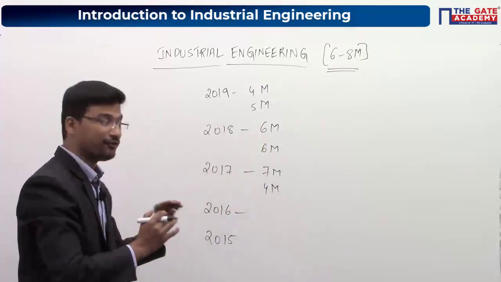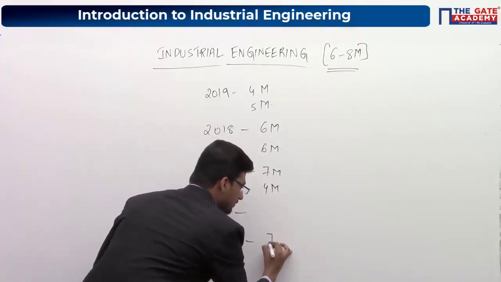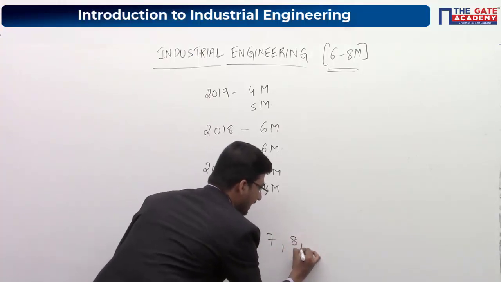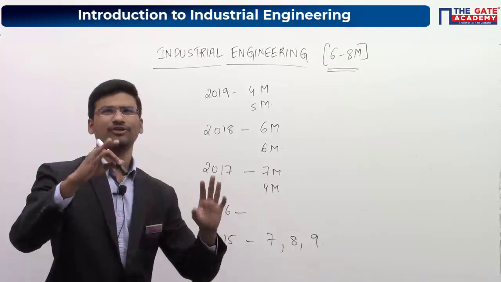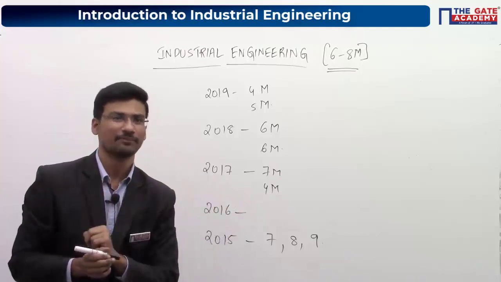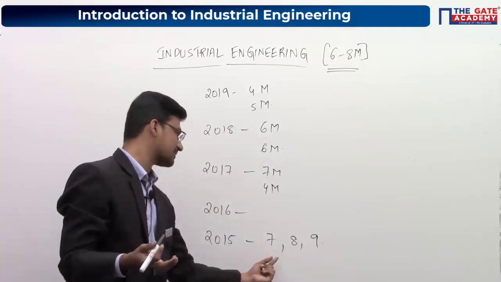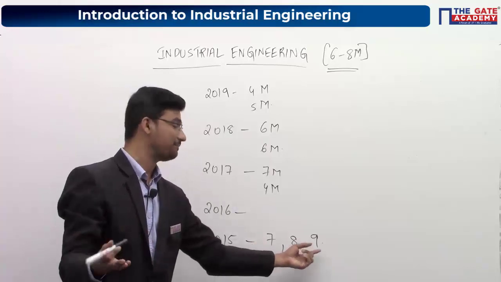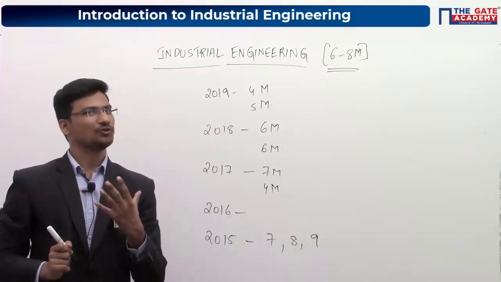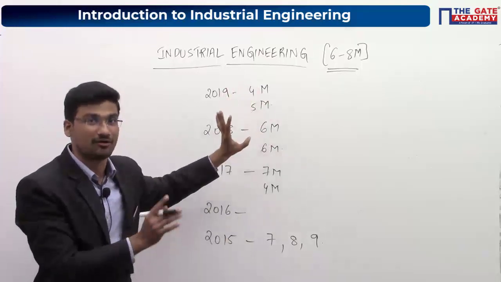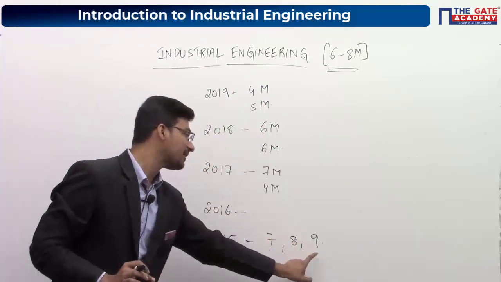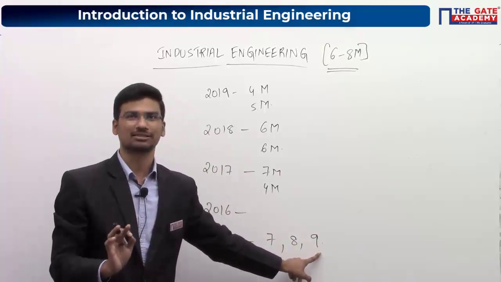But in 2015 you got 7, 8 and 9 marks. In 2015 we had 3 sets. In one set you got 7 marks, in another set it was 8 and 9 marks. So you can guess the minimum weightage of this subject is around 4 marks, and the maximum weightage can go up to 9 marks.